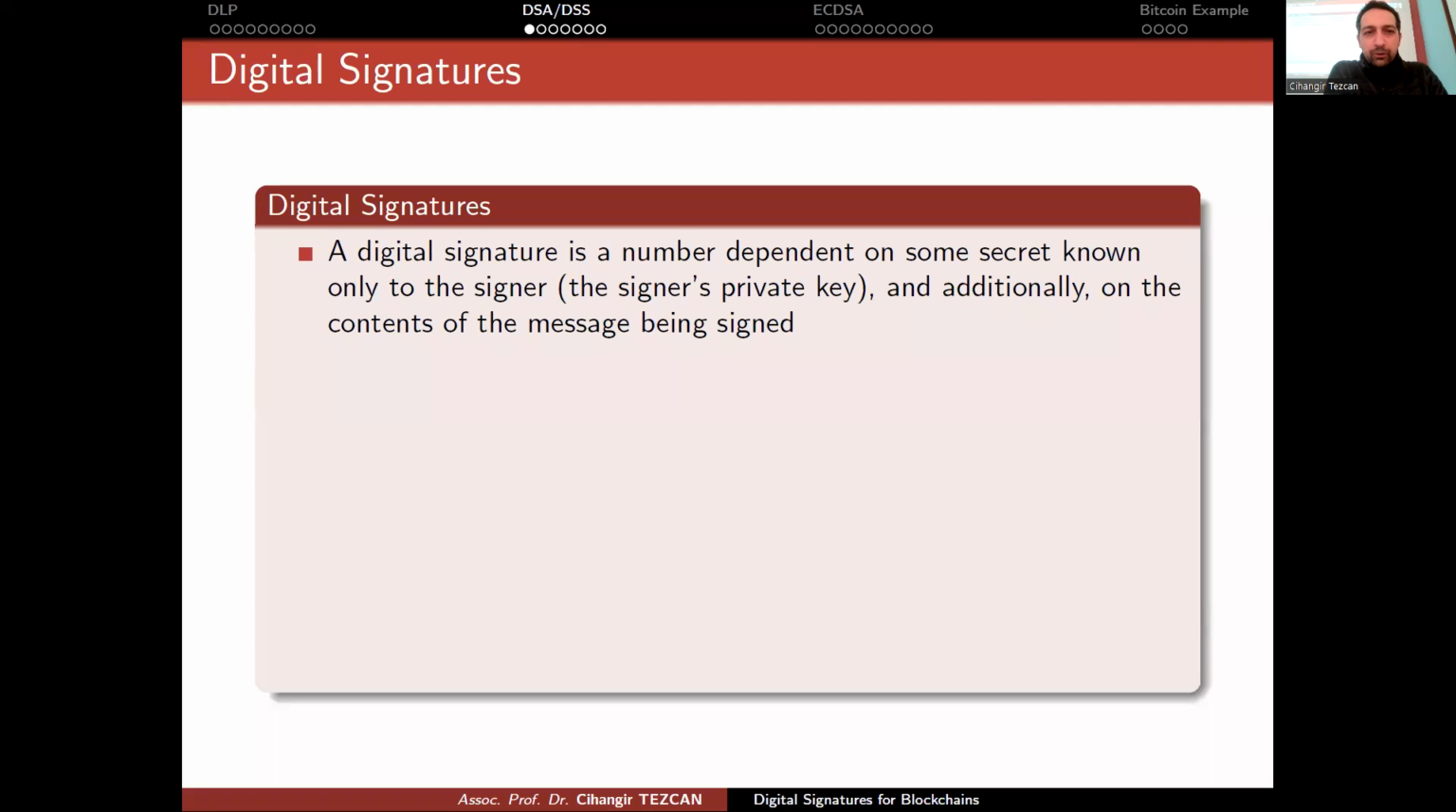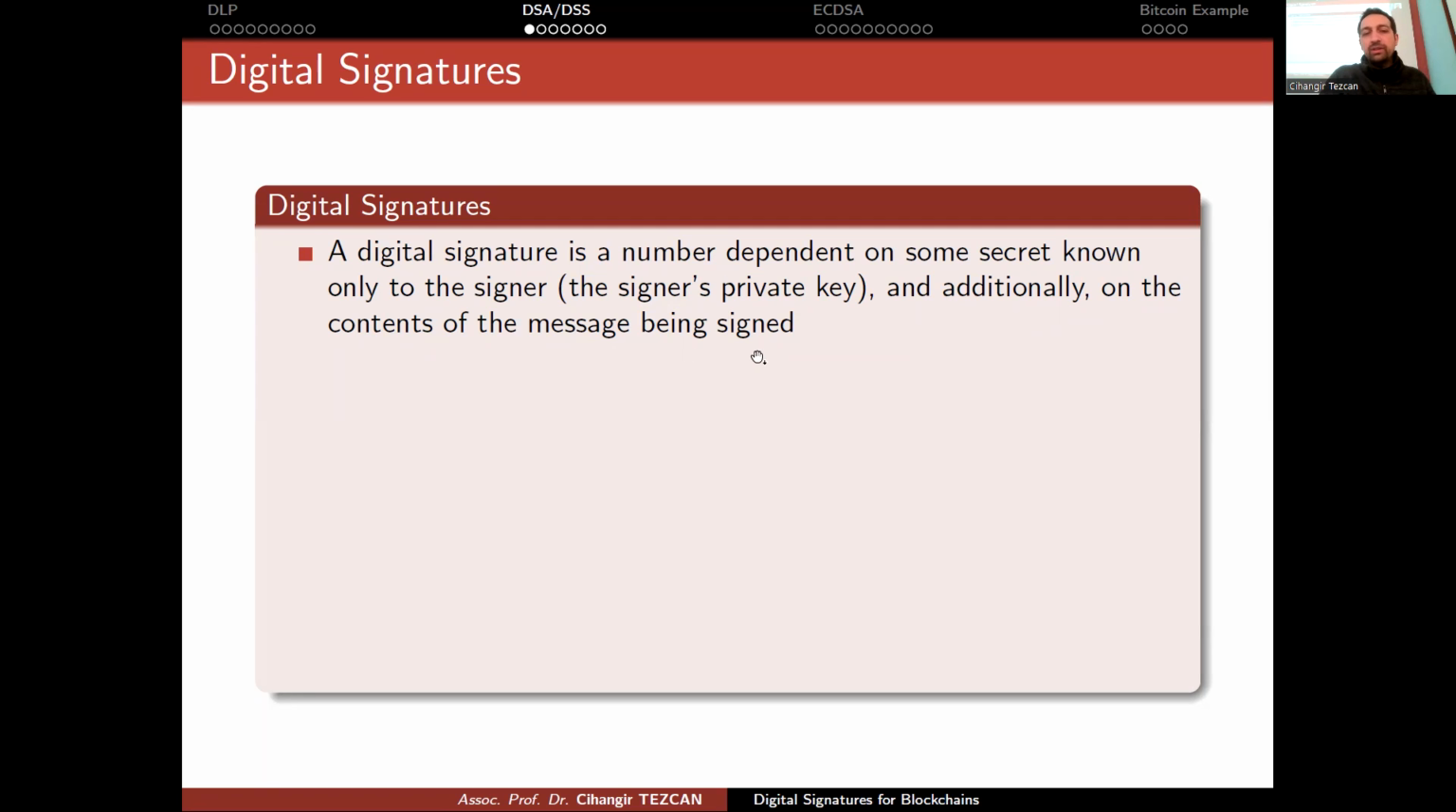All right, now we are going to talk about the digital signature algorithm. Before describing how this algorithm works, I will briefly describe what a digital signature is. A digital signature is a number dependent on some secret known only to the signer, in other words, the signer's private key, and additionally on the contents of the message being signed.